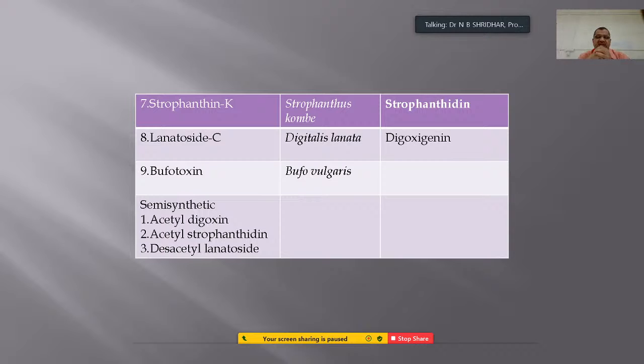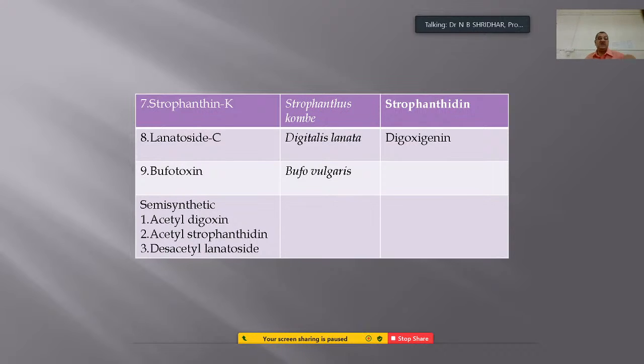Lanatoside C is also obtained from Digitalis lanata, with the aglycone moiety digoxigenin, and bufotoxin is obtained from toads, Bufo vulgaris. The semisynthetic compounds are acetyl digoxin, acetyl strophanthidin, and diacetyl lanatoside.